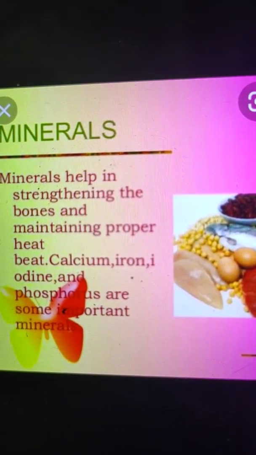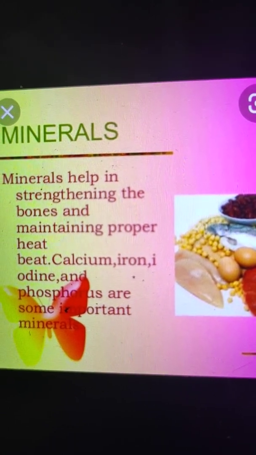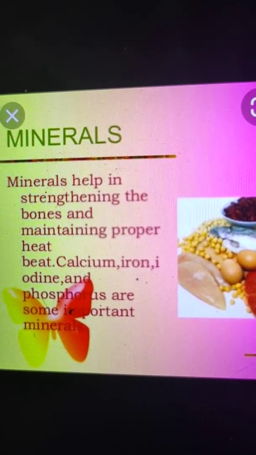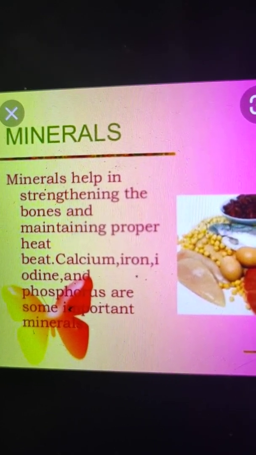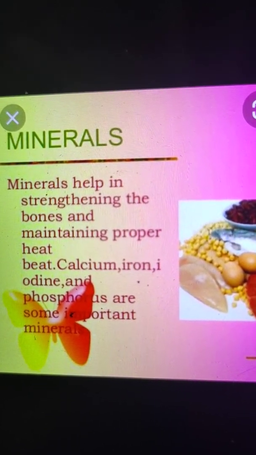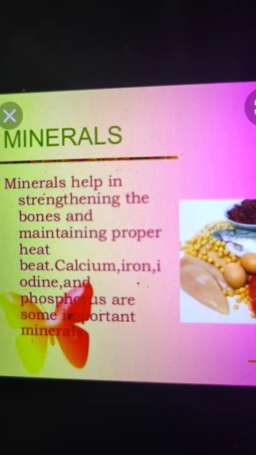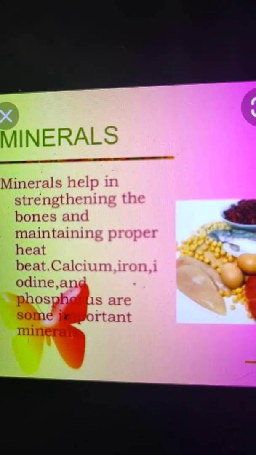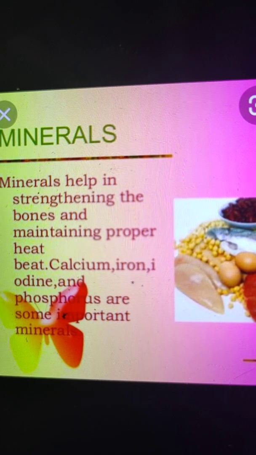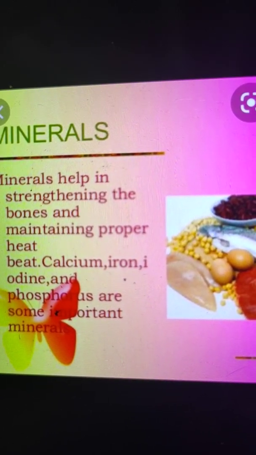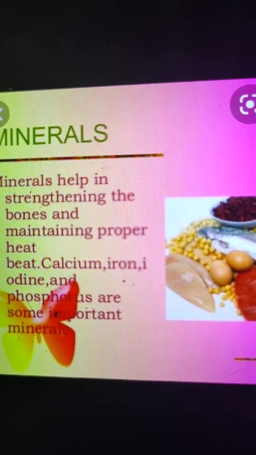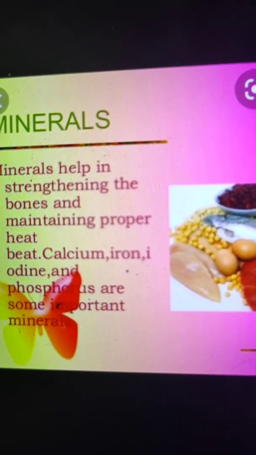So these are the minerals. There are many more minerals also, like sodium and phosphorus, sodium and potassium also. Potassium is responsible for the contraction of muscles and the transmission of the nerve impulse. The sources of potassium are milk, yogurt, oranges, and potato.